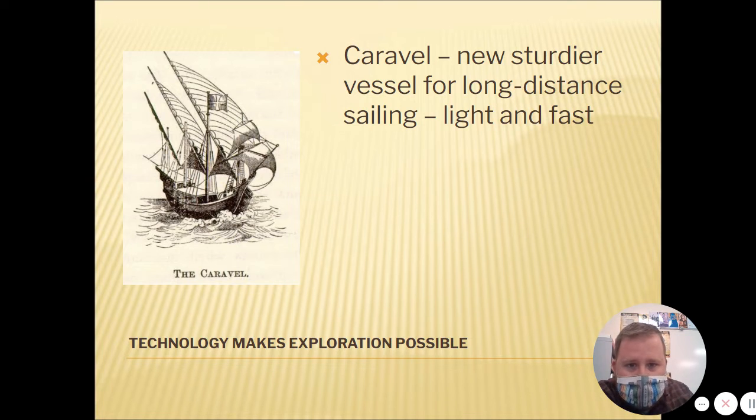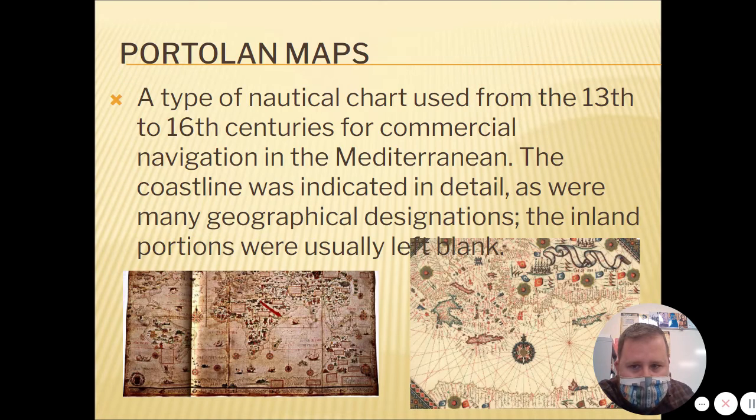So the first piece of technology we're going to talk about is the Caravelle, a new, sturdier vessel for long-distance sailing. So it's more sturdy, it goes longer distances, and it's light and fast. That's the important part here. You can sail for longer distances because the Caravelle is light and fast, and it can go a long way. So that makes these long-distance sailing voyages more possible.